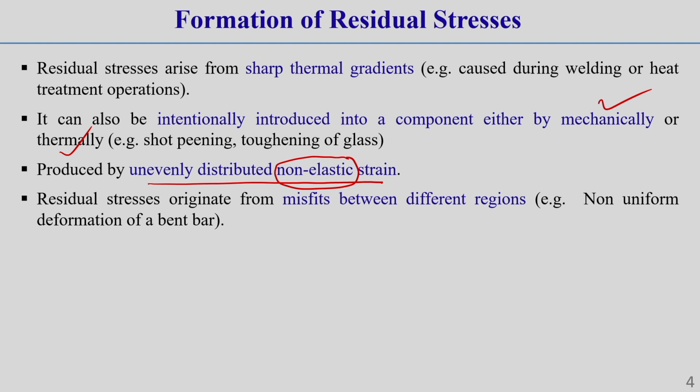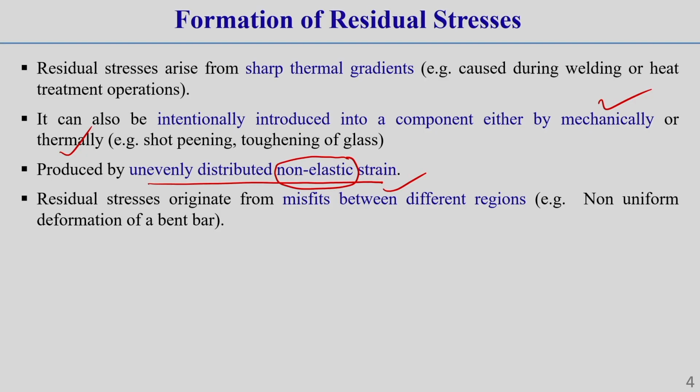It can also form due to misfit between different regions of a structure. So this can also arise due to misfit of different regions, especially non-uniform deformation of a bent bar. Now I am going to show you how this residual stress actually arises.